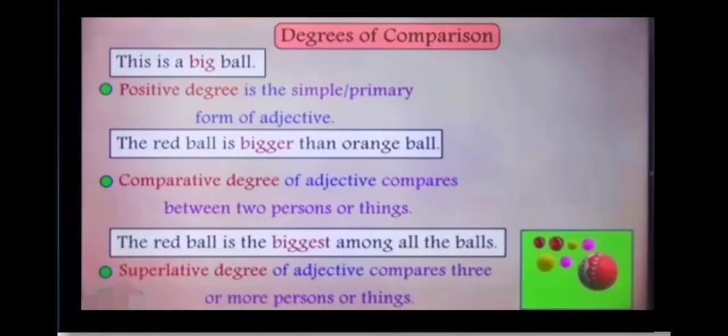So over here, when we are comparing more than two balls, we use the superlative degree of the adjective, biggest. So big, bigger, biggest. Big is the positive degree used when there is no comparison. Bigger is the comparative degree used for comparing two, and biggest is the superlative degree used for comparing more than two.